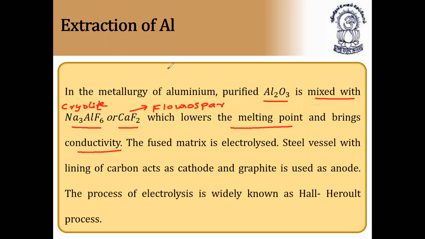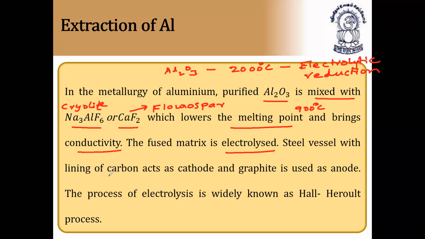Actually, aluminum oxide by itself cannot conduct electricity, and the melting point of aluminum oxide is 2000 degrees C. At this high temperature, it is difficult to do electrolytic reduction. So to reduce the melting point of aluminum oxide to 900 degrees C, this cryolite and fluorspar is added, which lowers the melting point, then it becomes 900 degrees C, and brings conductivity.